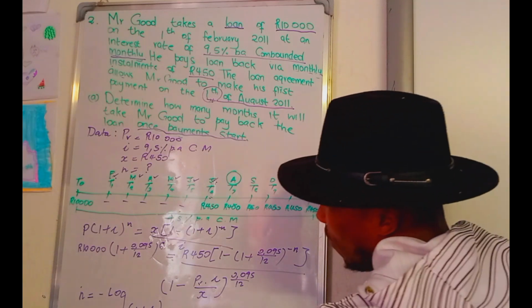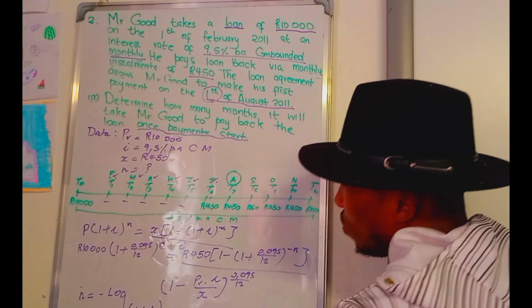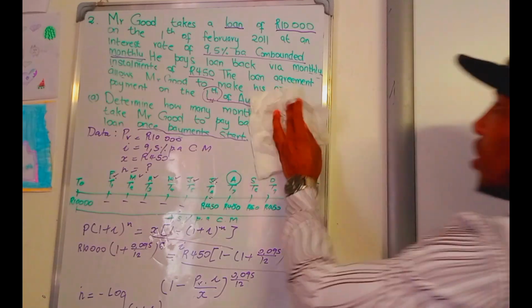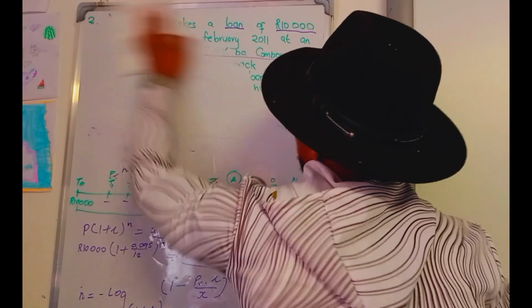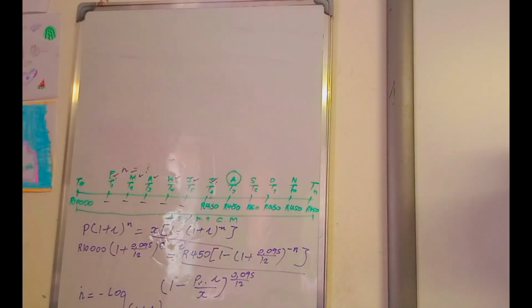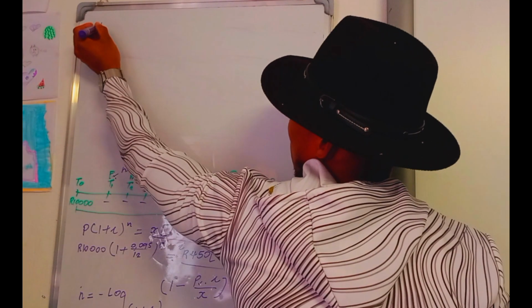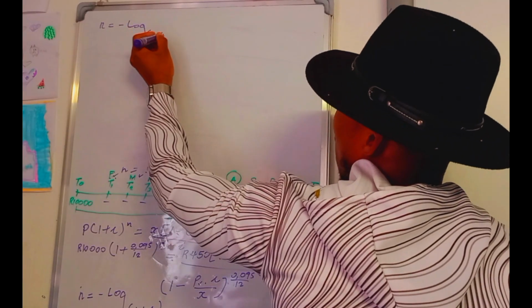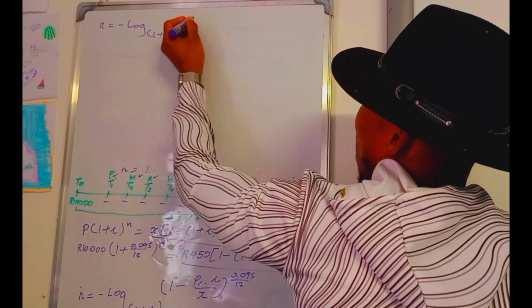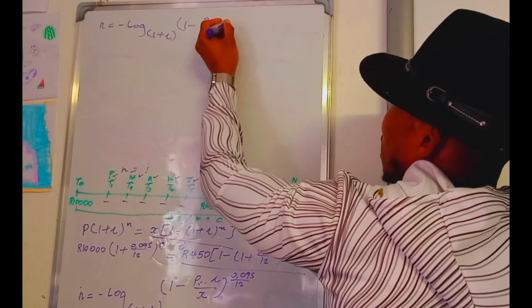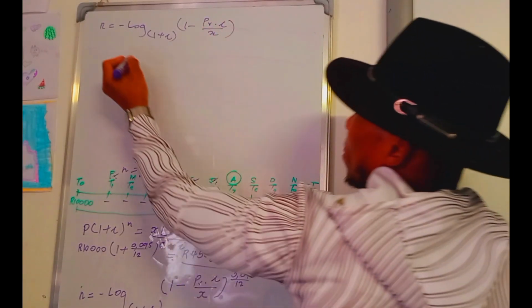All right. Therefore, after that, we substitute. Now we are just solving. Let's substitute, okay? Then we're going to say that we have n equals negative log into 1 plus i raised to 1 minus PV times the interest over X. Then close brackets, okay? Therefore, let's substitute.